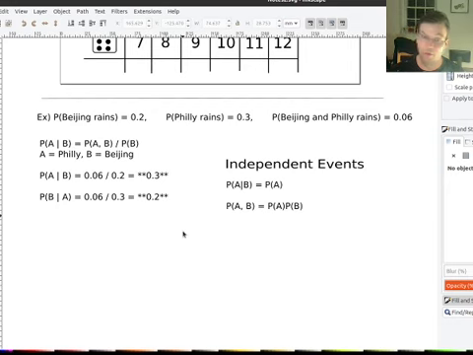Anyway, it often really simplifies our life, as we'll see more in class when we start to use this for classifiers. But that's it for now for conditional probability. This is a very important topic. Make sure it makes sense. I'm going to have a couple quick exercises on it.